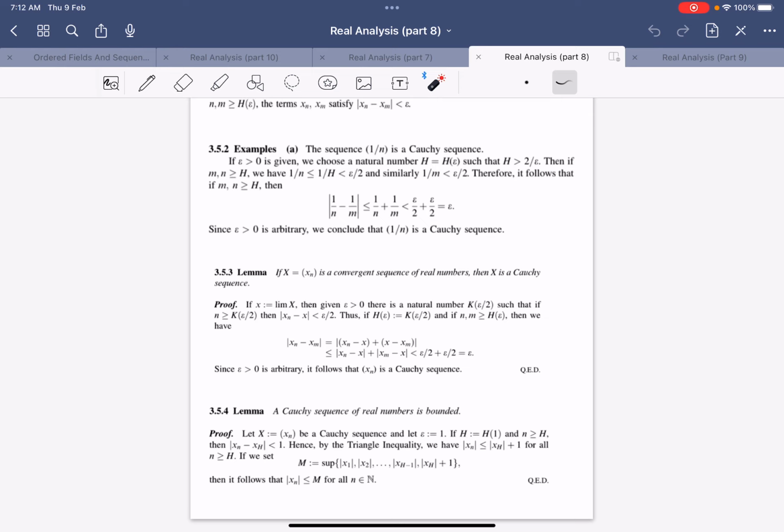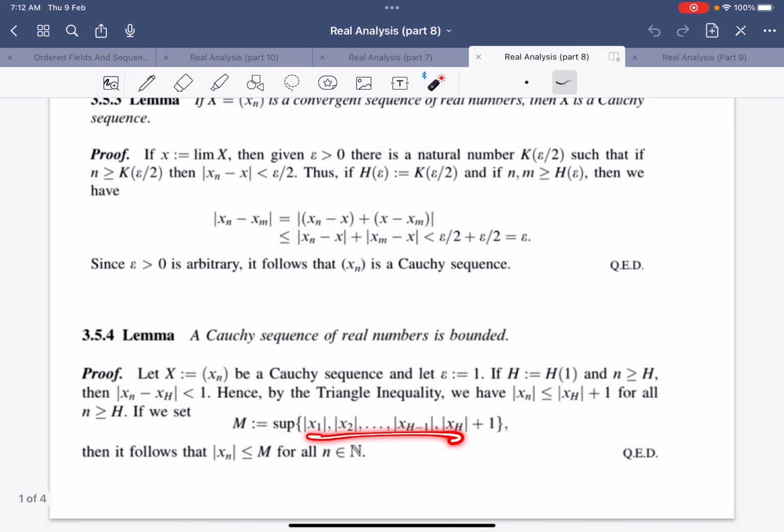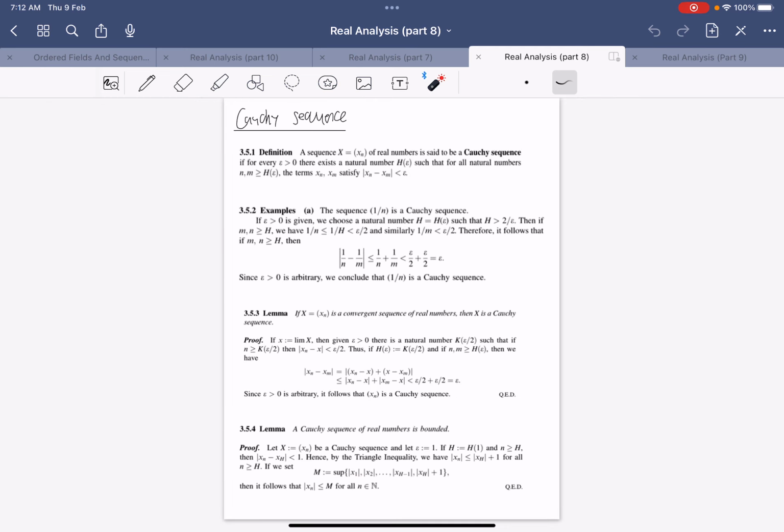So like a convergent sequence, a Cauchy sequence will be bounded as well. And you can just take the maximum of these terms before h and h plus 1, and you'll show that xn is always less than M.